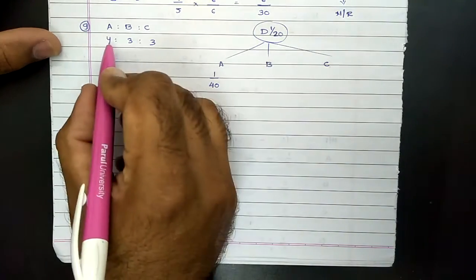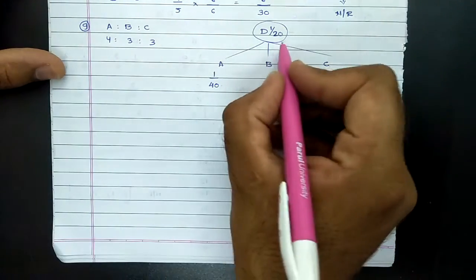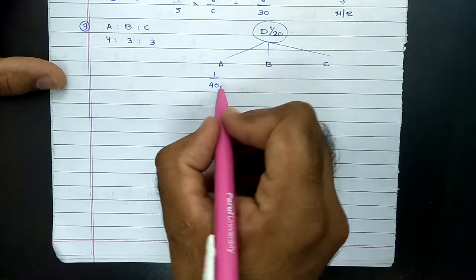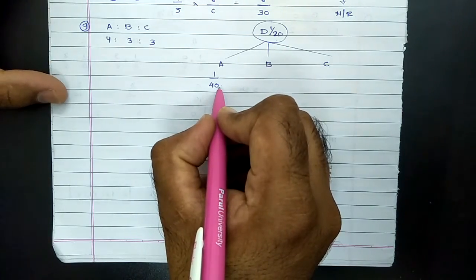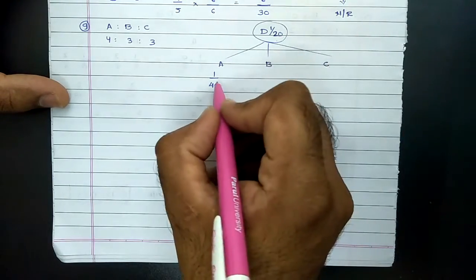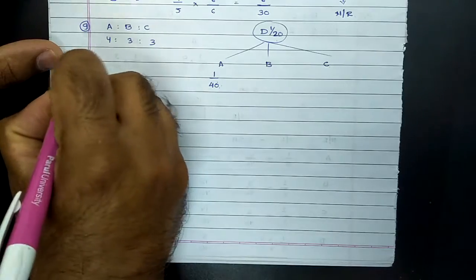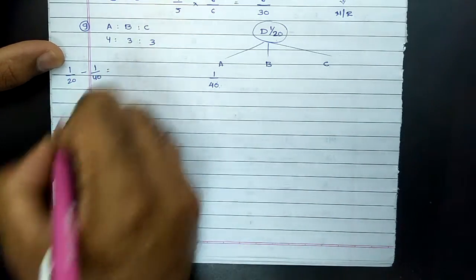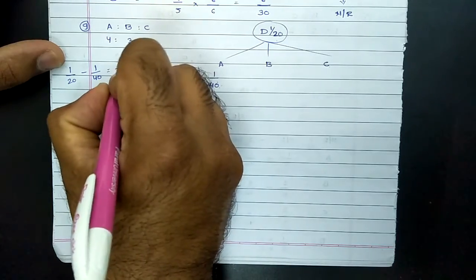A, B, C partners, old ratio 4:3:3. They admitted D for 1/20 share. Out of 1/20, A provides 1/40. This was clearly given. And what is remaining? 1/20 minus 1/40. If we simplify it, the resulting answer comes to 1/40.